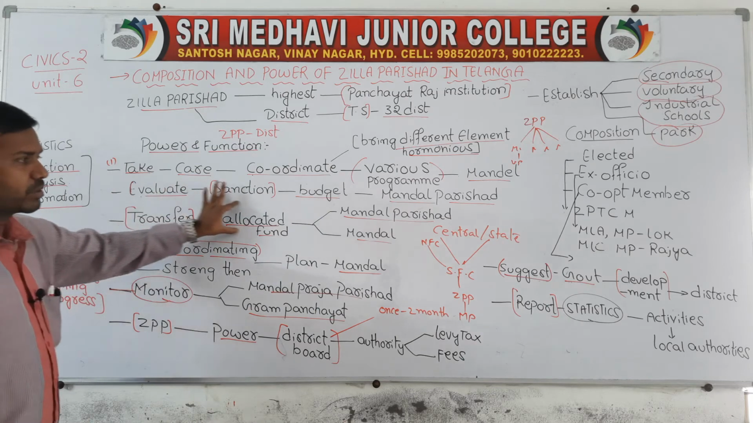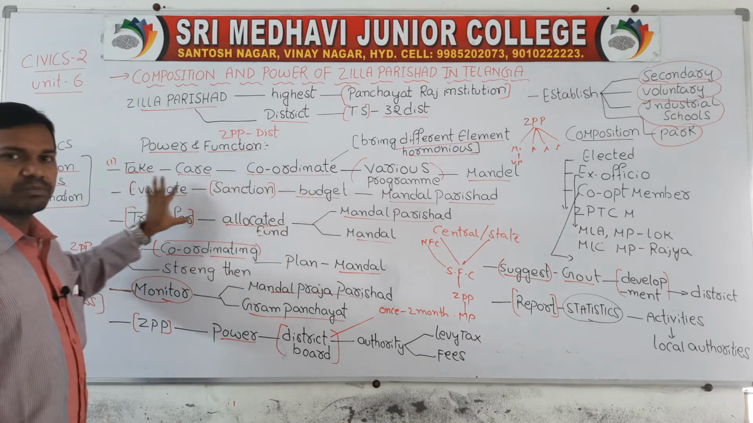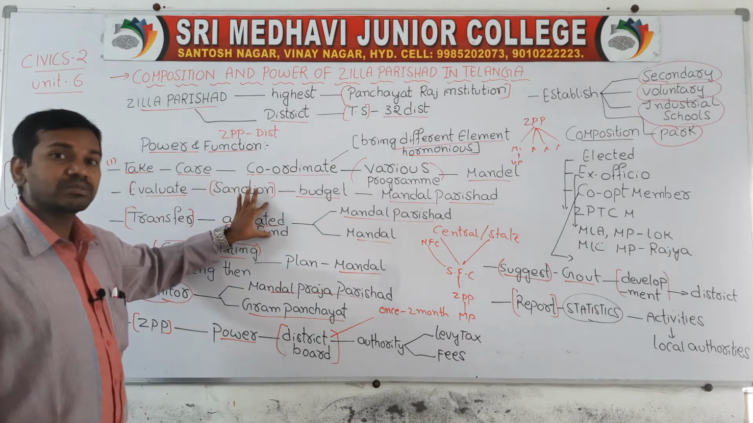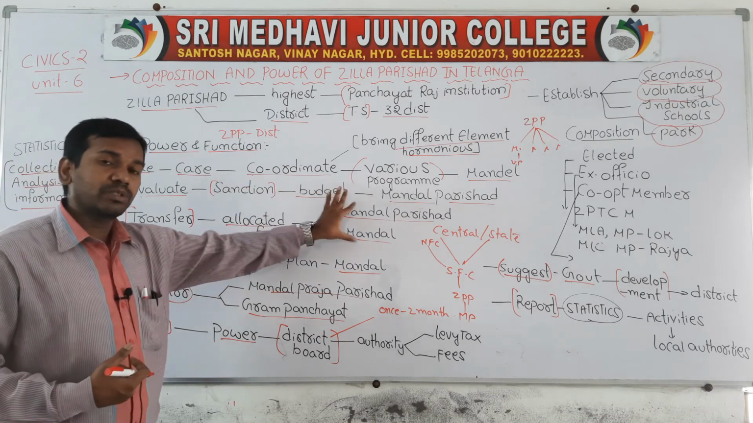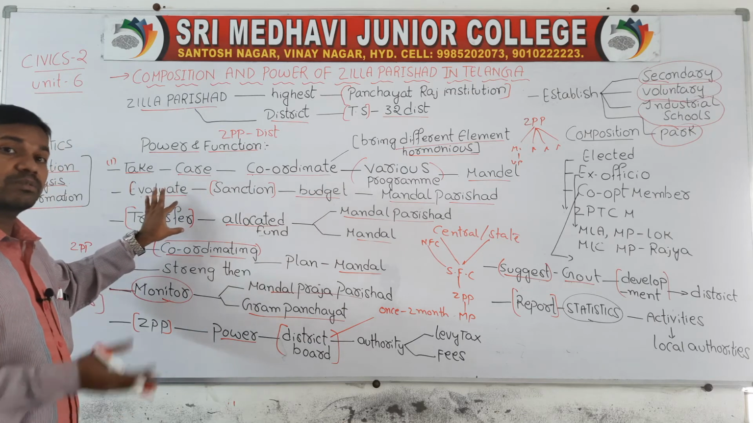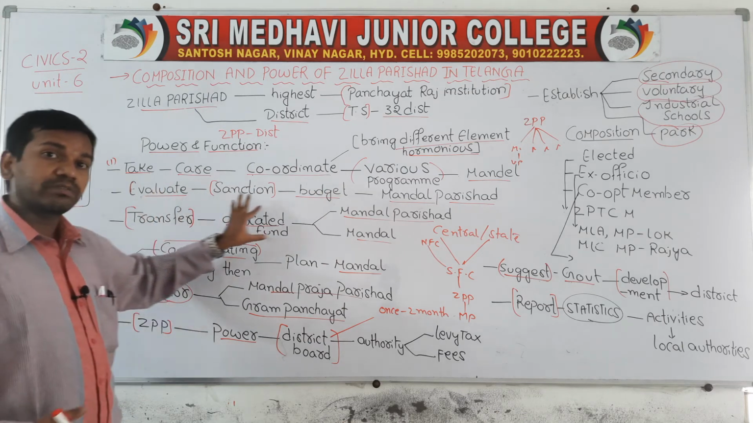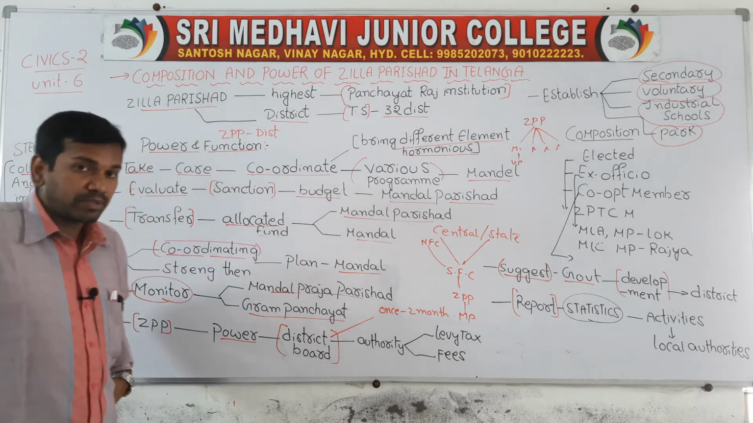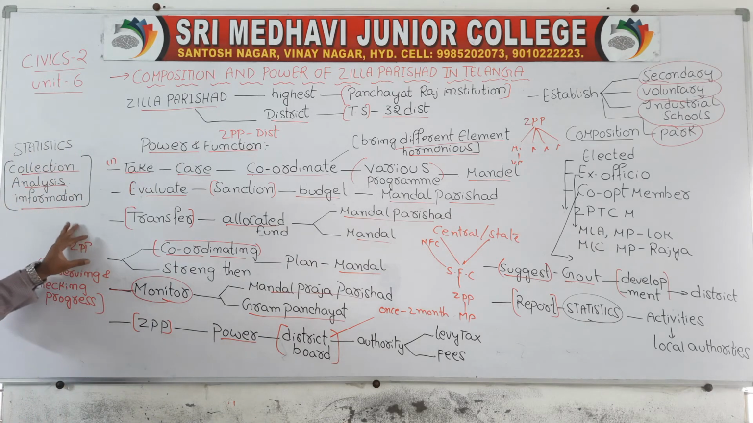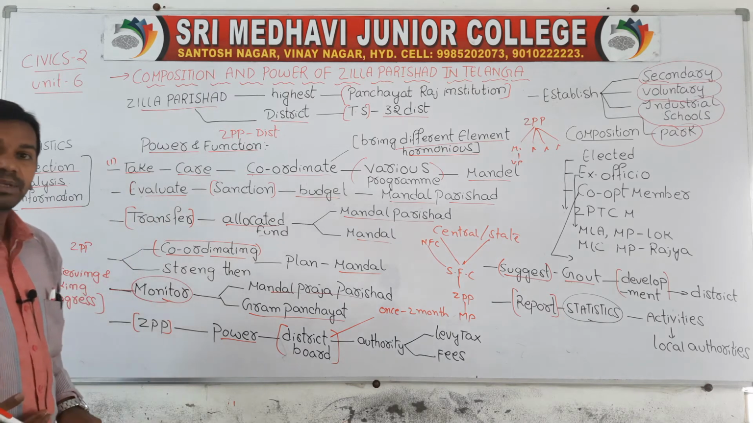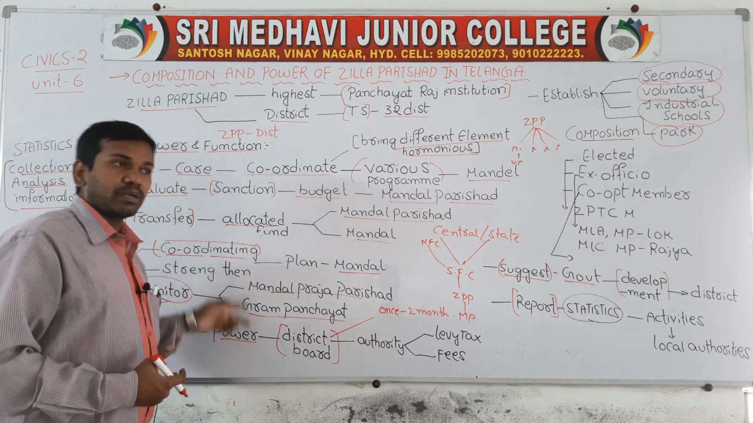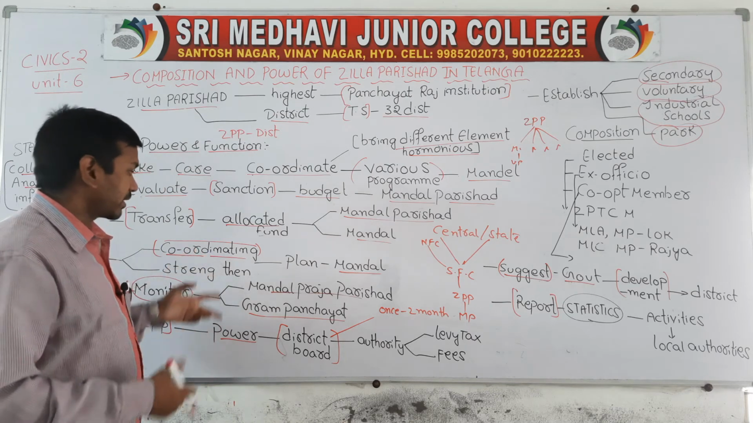So, transferring of allocated funds. ZPP will transfer all the allocated funds from State Finance Commission. Whatever funds they get, they will distribute to the Mandal level, or if they get funds from central level, they will distribute those funds to the Mandal level to develop. So Zilla Praja Parishad plays a very important role in coordinating and strengthening the plans for Mandal. In order to strengthen the plan or to develop, Zilla Praja Parishad will coordinate various activities.